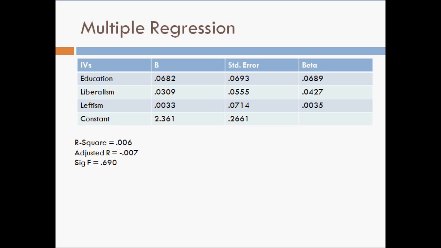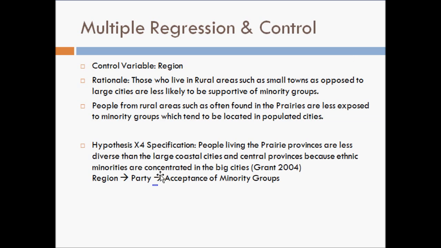My fourth hypothesis is that people living in the prairie provinces are less diverse than the large coastal cities and central provinces because of ethnic minorities concentrating in big cities. The hypothesis says that the result will be specification, and the rationale is that people who live in rural areas such as small towns as opposed to large cities are less likely to be supportive of minority groups because the rural populations are less exposed to minority groups, which are usually located in populated cities.